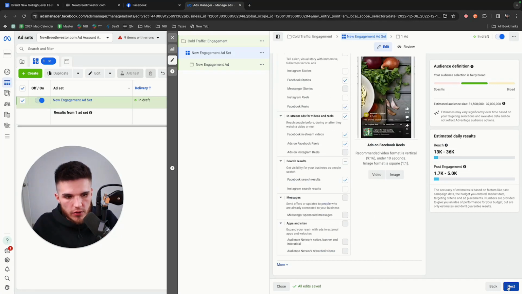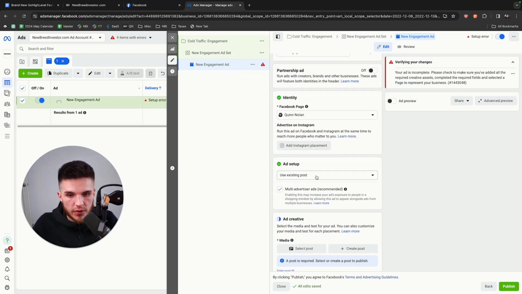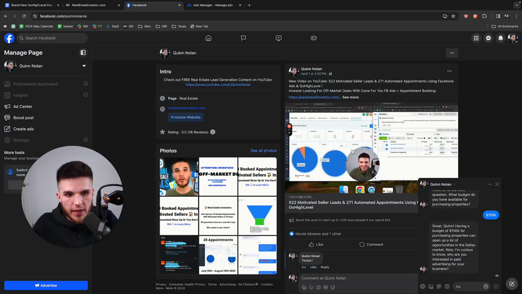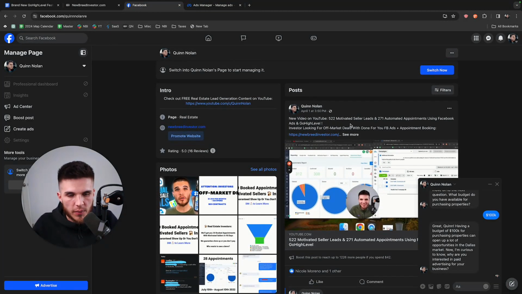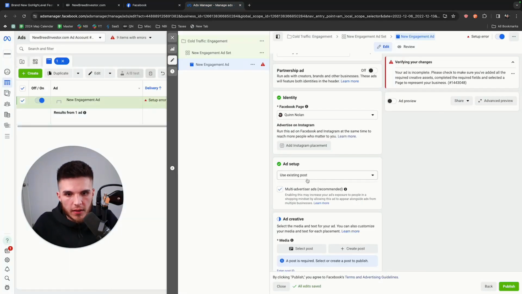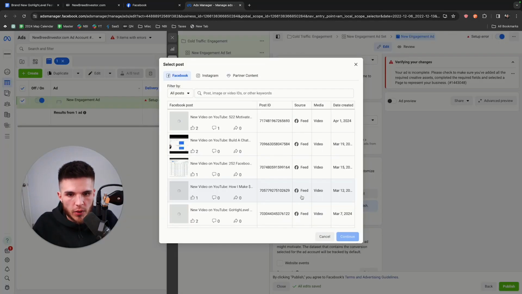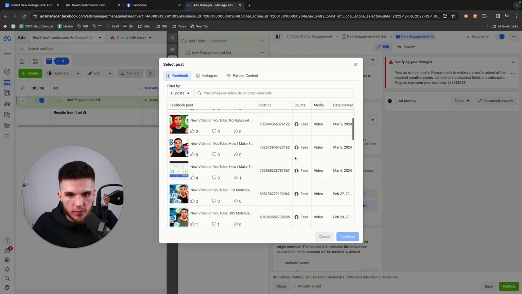And then we're going to go to next. And I already have my Facebook business page linked here. And then this is what I was referring to: use an existing post. So once you create an actual post on the Facebook business page, it's a public post, and you'll get some organic reach, I wouldn't even say decent traffic, depending on how many people like the page and stuff like that. But I'm going to link this existing post, and then you can see here when I go to the media and I choose select post, I'm going to be able to choose from all of my different posts that are on my actual business page that are public.